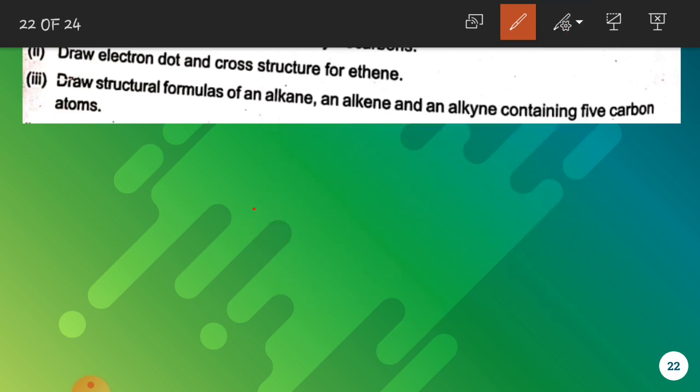So let's discuss that in ethene we have 2 carbon atoms. Now if these 2 carbon atoms have a double bond, this means that these 2 carbon atoms are sharing 2 pairs of electrons. First pair, second pair. Now this carbon atom is left with 2 unpaired electrons.